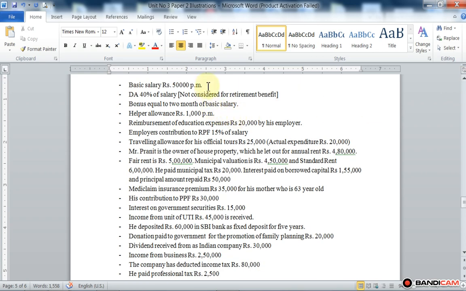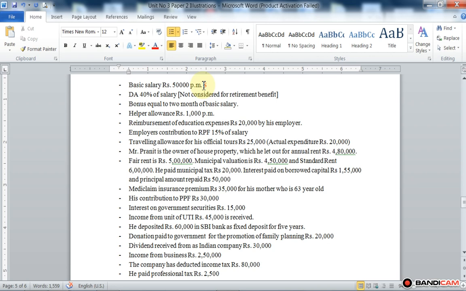So basic salary is income under the head of salary. Basic salary is rupees 50,000 per month. Per month he received 50,000 salary for 1 year. We compute 1 year's salary, or 1 year's income, of Pranit. So 50,000 multiplied by 12.